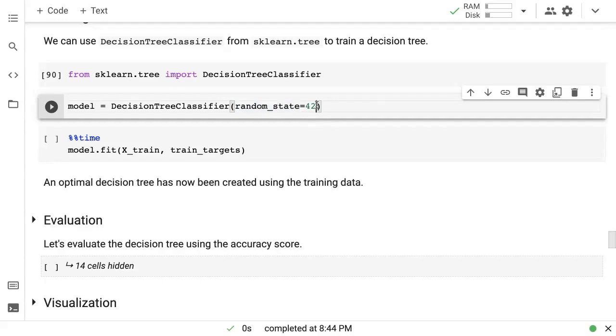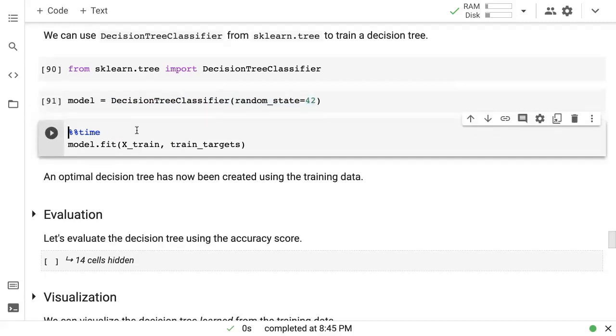So each time you run this code, you will get the same kind of randomization and hence the same kind of outputs. Now, if you do not want the same output each time, then you can remove this random state. But it is generally recommended to have a random state, and you can pick this to be any number you want, so that you can replicate your results. Otherwise, your results will not be replicable.